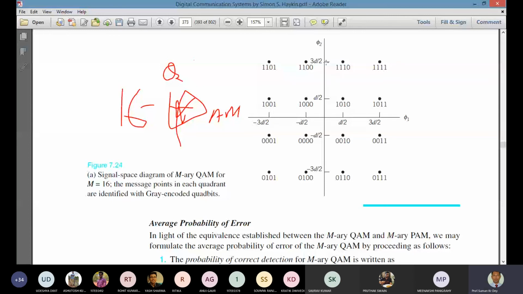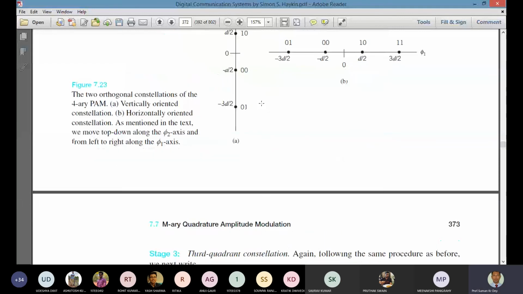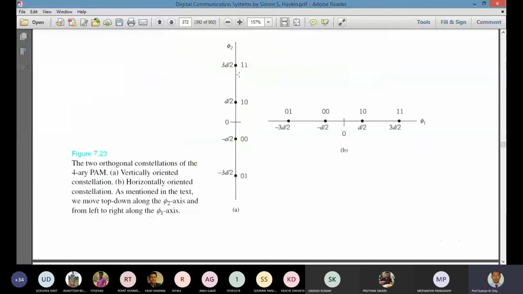So normally, if we see this figure, from there we can calculate what should be the quadrature for different values. When we take the x and y axis, plus plus, then minus plus, minus minus, and this is plus minus.